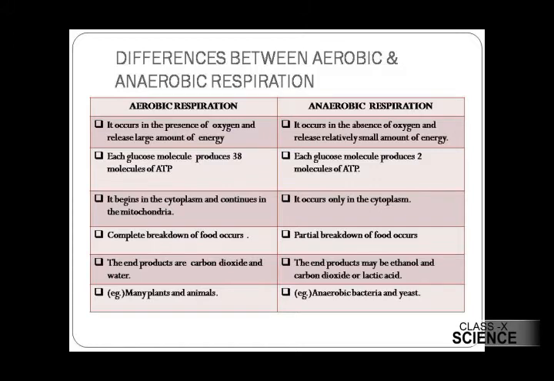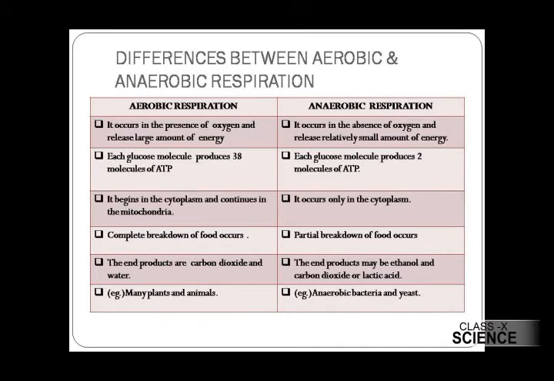In case of aerobic respiration, it takes place in the presence of oxygen and releases a large amount of energy, and anaerobic respiration occurs in the absence of oxygen and releases a relatively small amount of energy. Each glucose molecule breaks down to produce 38 molecules of ATP in case of aerobic respiration, and in case of anaerobic respiration only 2 molecules of ATP are formed by the breakdown of 1 molecule of glucose.